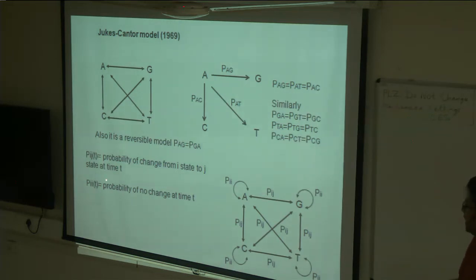And Pii is the probability of no change, so this A remains A, with no change at a particular time t. So these are the different probabilities of change. All substitutions have equal probability, Pij, and the probability of no change is Pii.